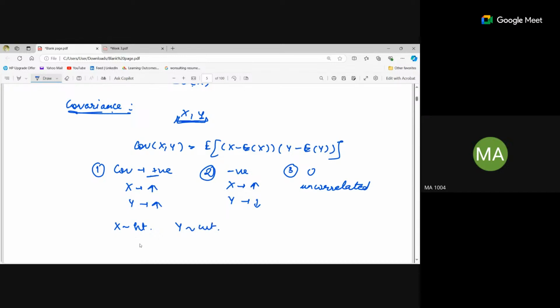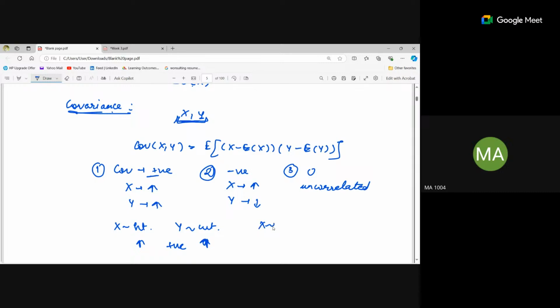If a person's height is increasing, then the weight is also increasing, for the normal general cases. So the covariance is positive, that means if x is increasing, then y is also increasing.